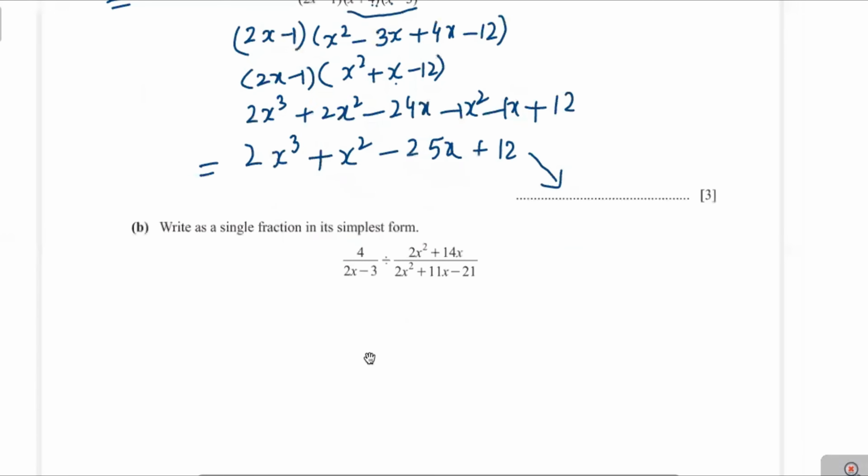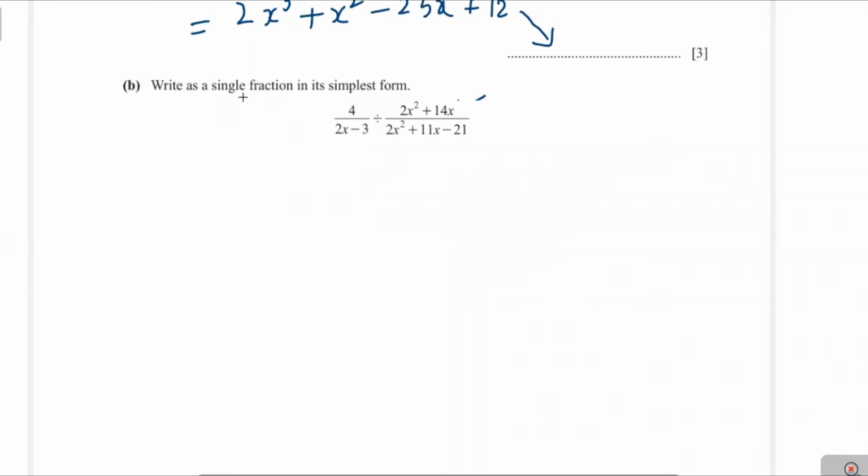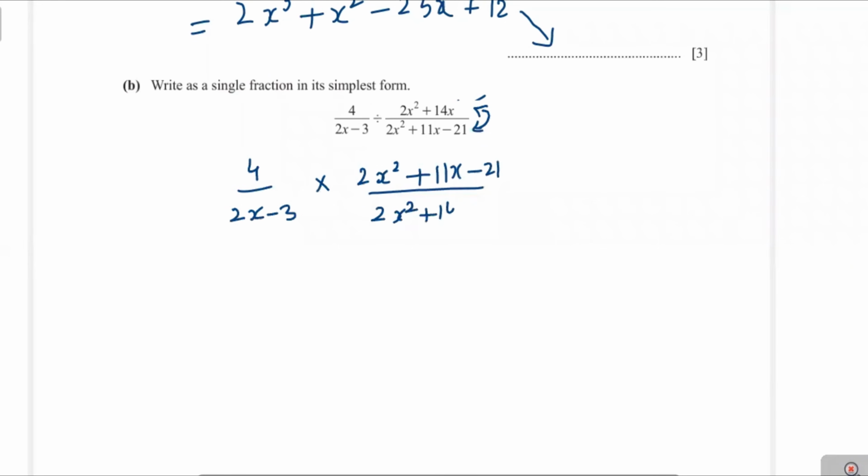Now we move to part B. In part B, write a single expression in simplest form. Now you see here this expression is 4 over 2x minus 3 divided by the second fraction. Now we convert divide into multiply: the numerator shifts to the denominator and the denominator shifts to the numerator. Therefore, we can write it as 2x squared plus 11x minus 21 over 2x squared plus 14x.